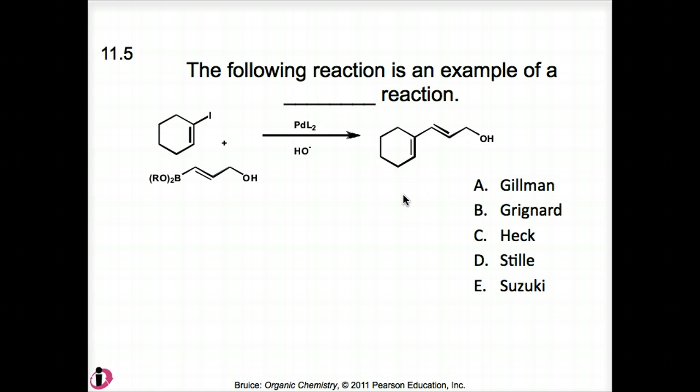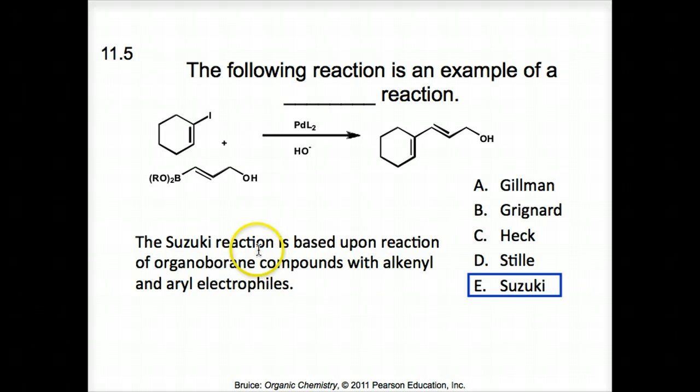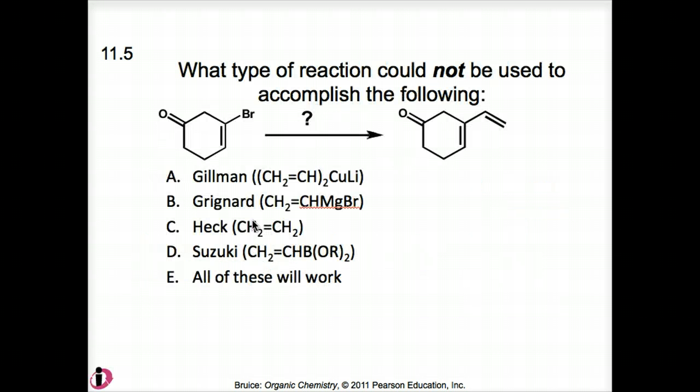And looking back at the mechanisms, the overall reactions, you remember that the Heck reaction, Stille reaction, and Suzuki reaction all have palladium-related catalysts. Heck has an alkene, Stille has a stannane type moiety, and Suzuki is the one with the organoborane. And there is an organoborane component here and palladium. So it looks like most likely the answer should be Suzuki reaction. And yes, it is. The Suzuki reaction is based upon reaction of organoborane compounds with alkenyl and aryl electrophiles, as we can see here. Let's go to the next one.